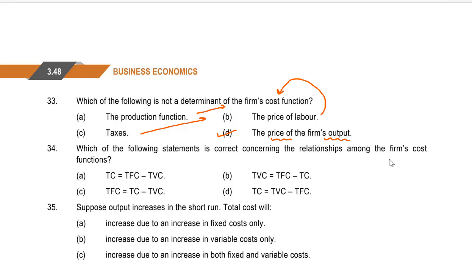Let us continue with question number 34 now. Which of the following statements is correct concerning the relationship among the firm's cost functions? A. Total cost equal to total fixed cost minus total variable cost. It is saying that total cost equal to fixed minus variable. How is it possible? It is not possible at all.